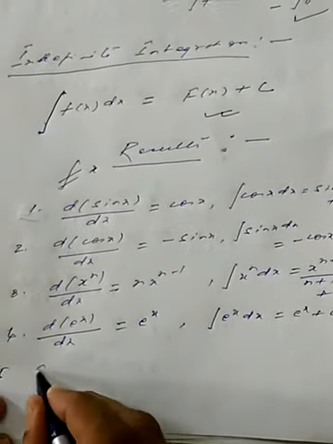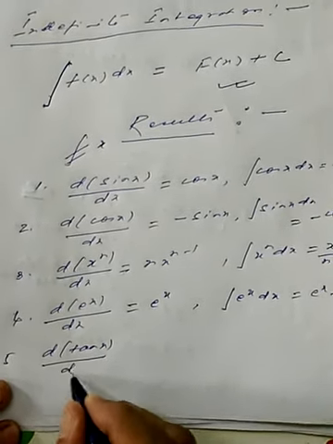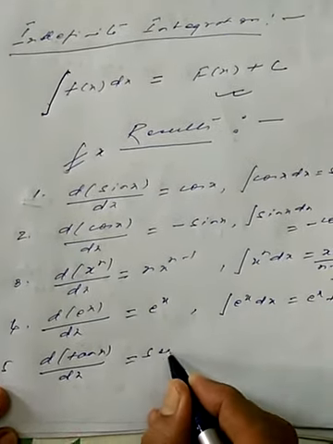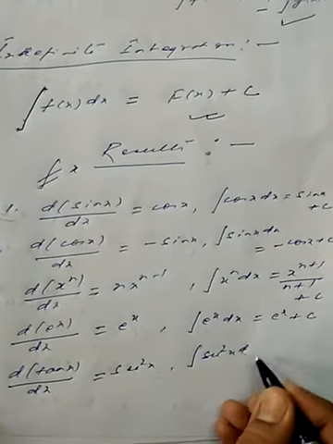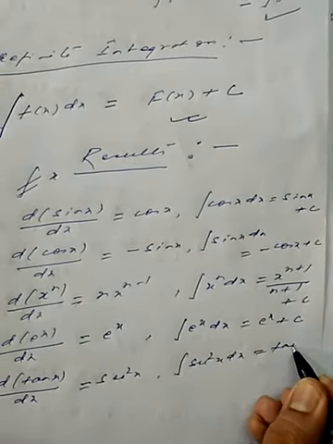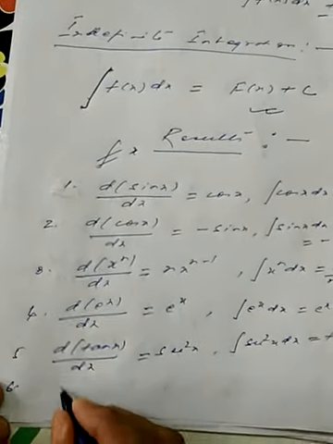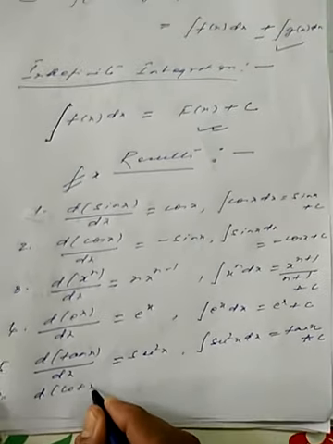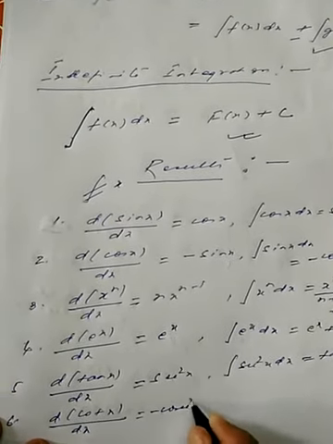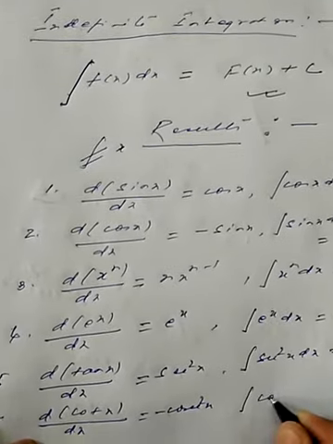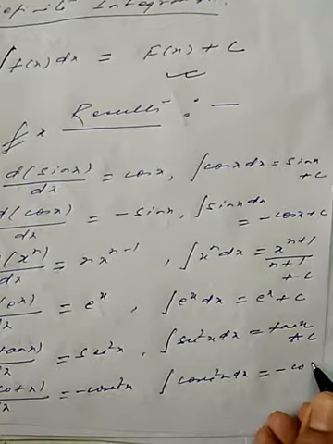When we go with the differentiation of tan x, this is sec square x, and when we integrate sec square x dx, it is equal to tan x plus c. When we go with the differentiation of cot x, this is minus cosec square x, so the integral of cosec square x dx is equal to minus cot x.